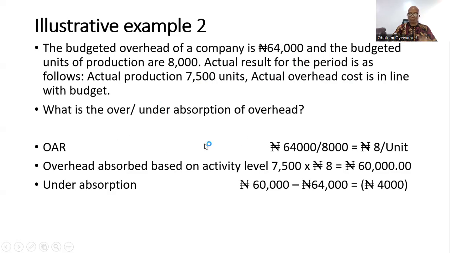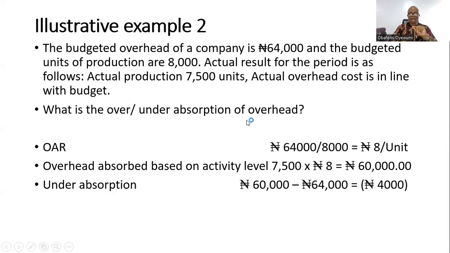So here, the first thing you have to do is to calculate the overhead absorption rate, which is 64,000 divided by 8,000. That's the budgeted figures, the budgeted overhead and the budgeted units. So that will give you 8 naira per unit. Overhead absorbed based on activity level.